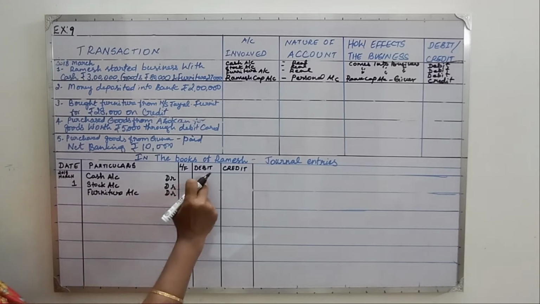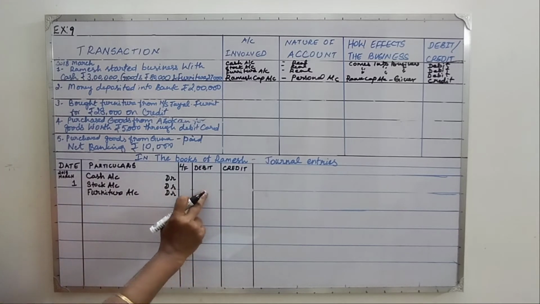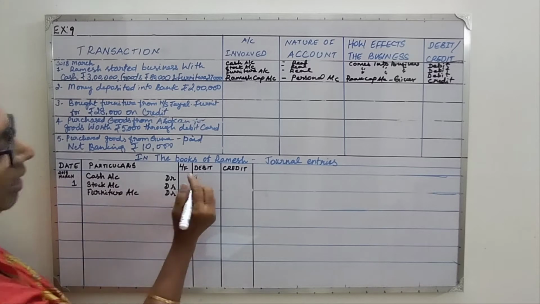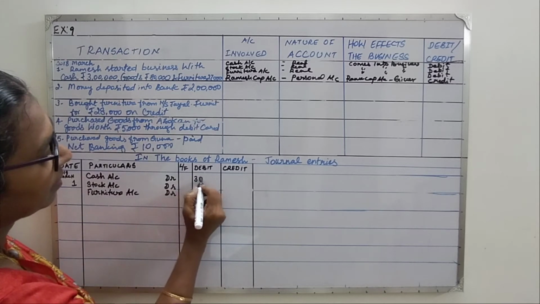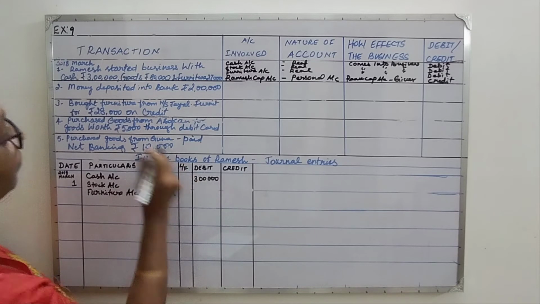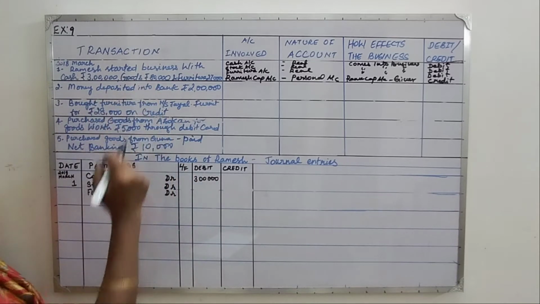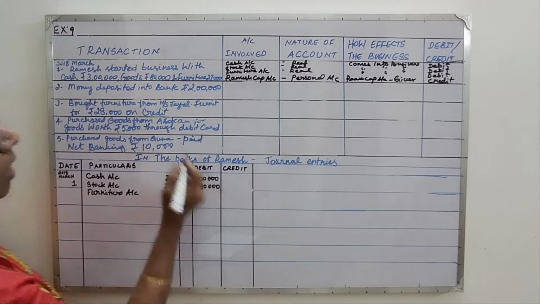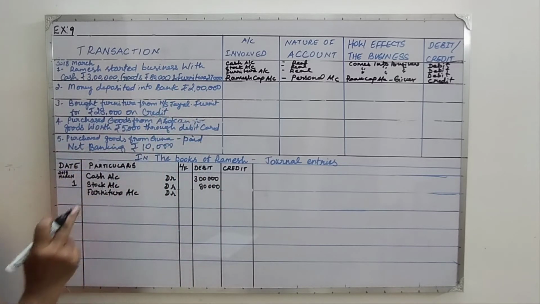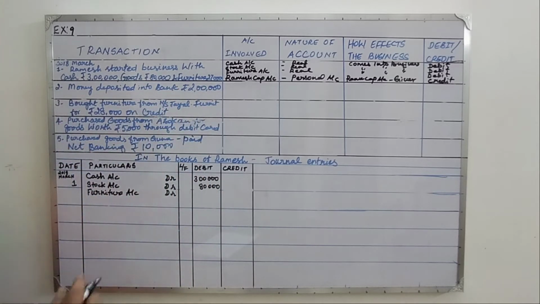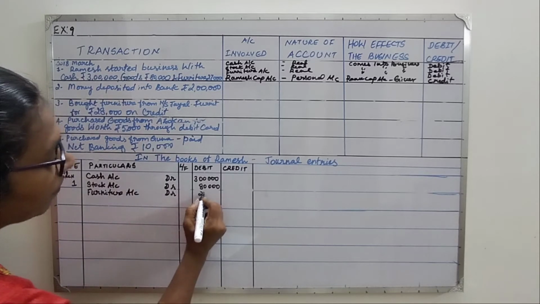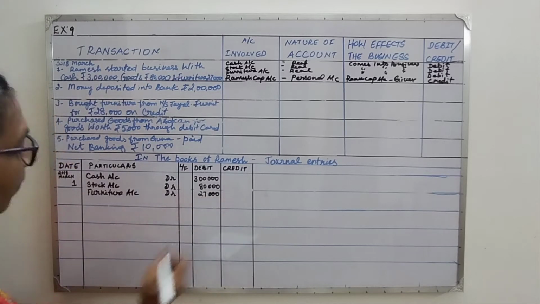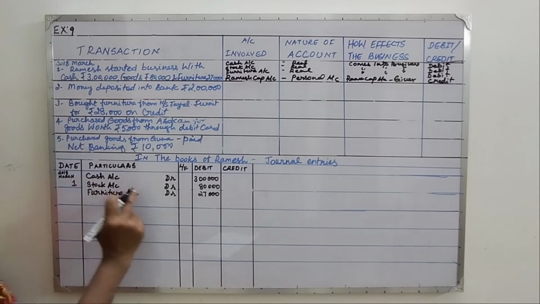Now we will write the amount. The amounts involved are cash 3 lakhs, goods, that is stock, 80,000, and then furniture rupees 27,000. Next, this is debited.